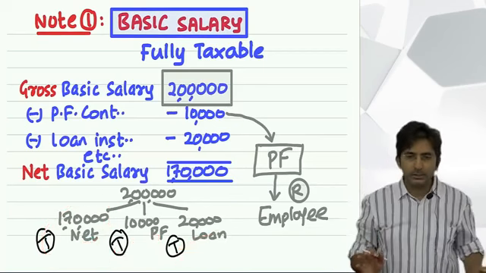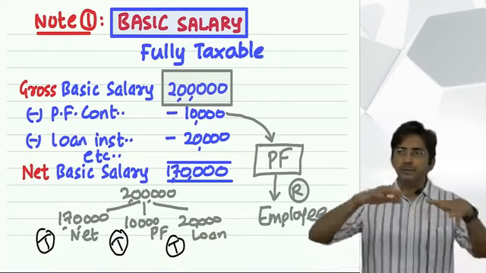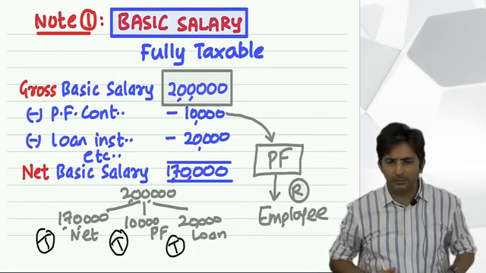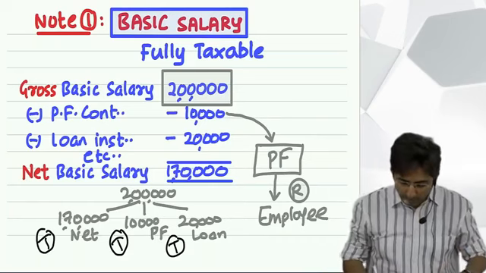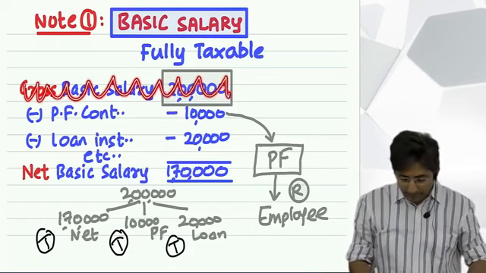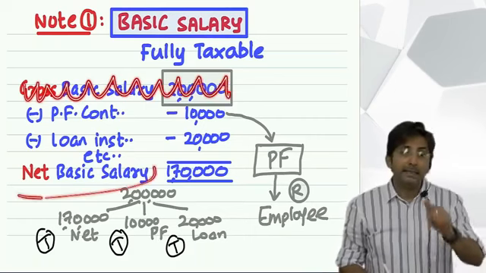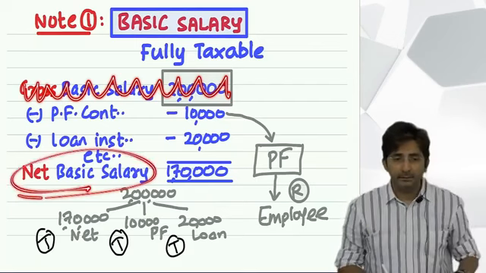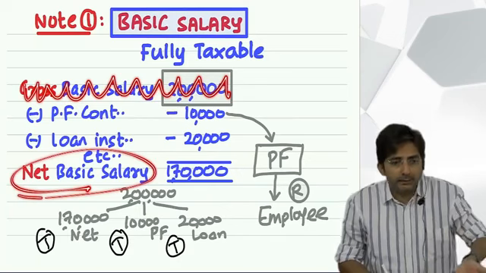If in the question they give you gross, net, don't mess up. Simply take the gross amount. And you know what they do? They will not give you the gross amount. They will give you the net amount, and they will say from his salary, these items were deducted. So you will do reverse working.